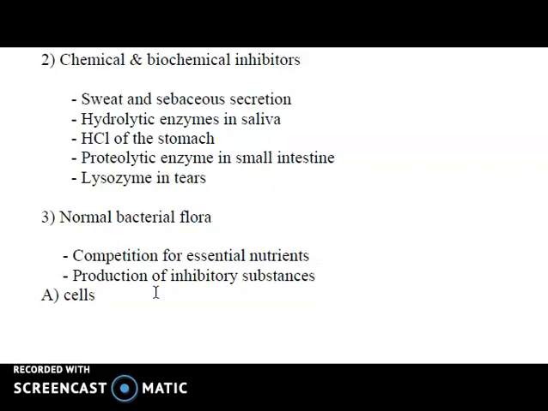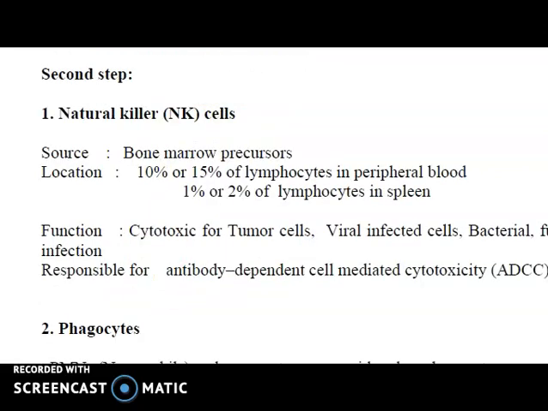Then next is the normal flora present in the intestinal tract, for example, lactobacillus. They also play a role as components of the innate immunity and provide immunity to the body. Then next is the chemical mediators, which include components like cytokines, pattern recognition molecules, acute phase proteins, cationic peptides, enzymes, etc. These chemical mediators are the components of the immune system in the second step.